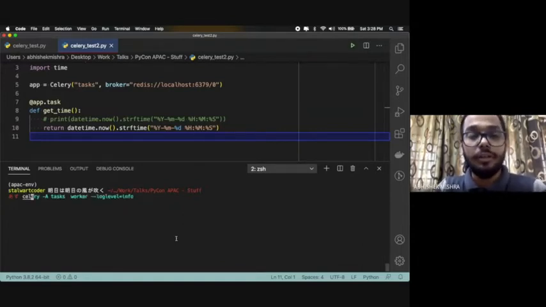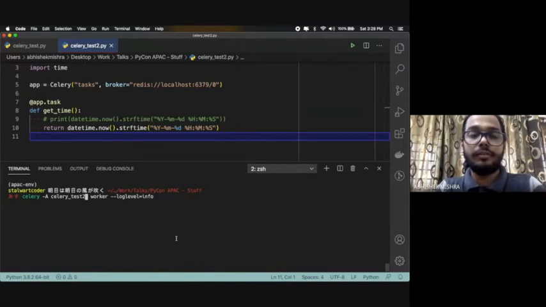I have auto suggestion, so it's coming by default. Basically, you can give the task name itself, or else you can just say file name dot task. So I can also say celery_test2, and then the Celery app.